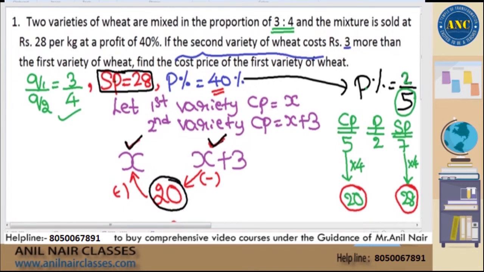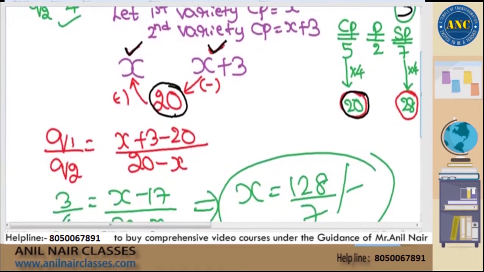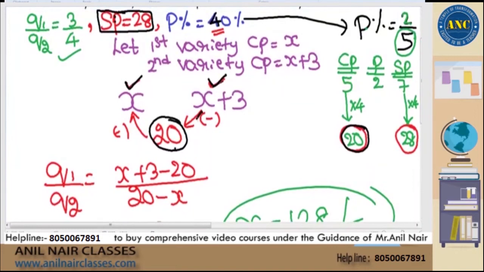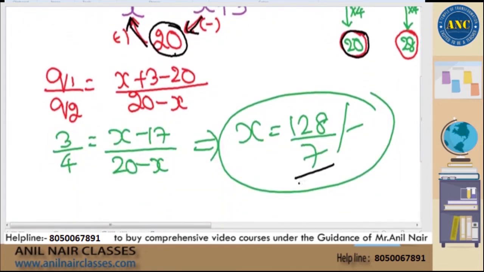But the question is given as selling price. Convert that selling price with a profit of 40% to a cost price. I got it as 20. So put it there. Now apply alligation. Q1 by Q2 is nothing but P2 minus P divided by P minus P1. It is given in the question that Q1 by Q2 is 3 by 4. Simplify it. You will get the value of the variable. Jeffy, Susan, I already repeated, sir.